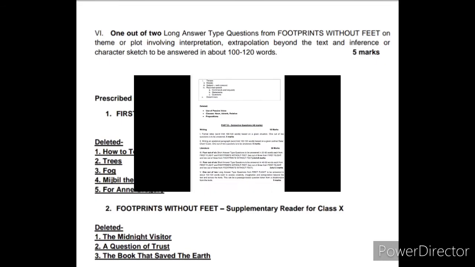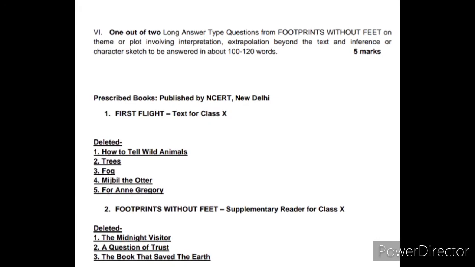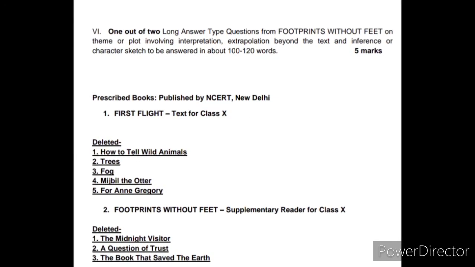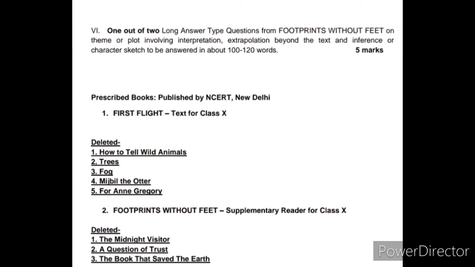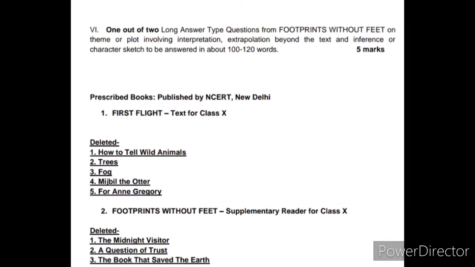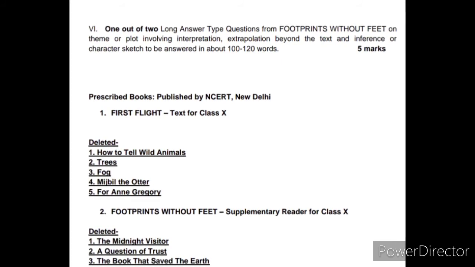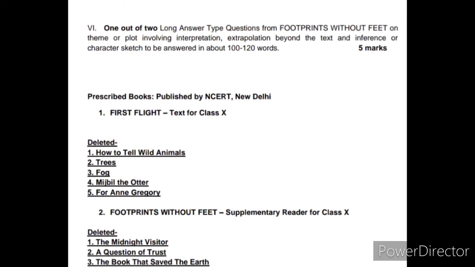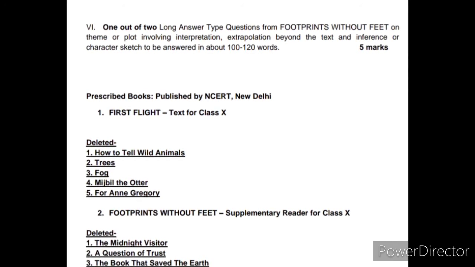The next question is also of long answer type and here 2 questions will be asked from Footprints Without Feet, and you have to attempt any one out of these 2 questions. The weightage here is 5 marks and the word limit is again 100 to 120 words.